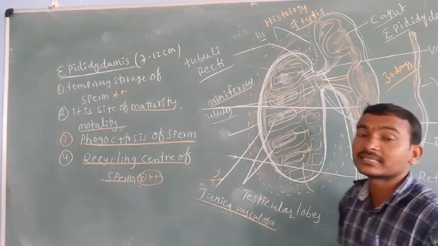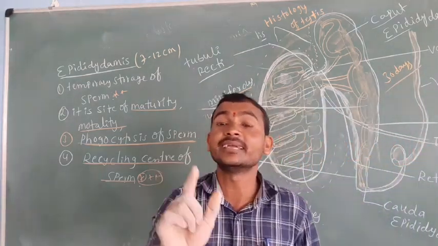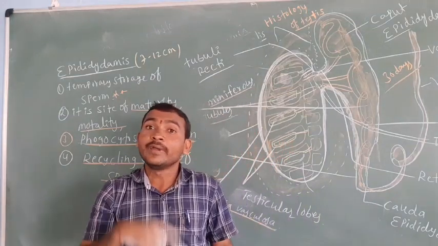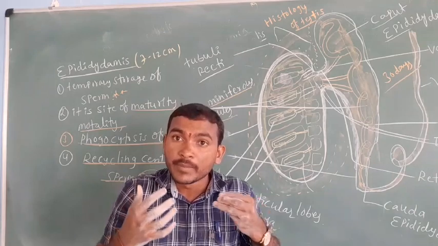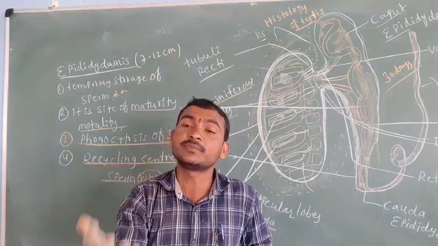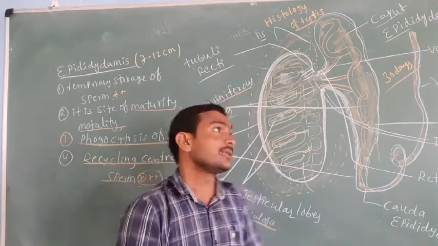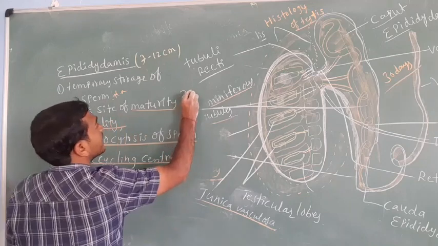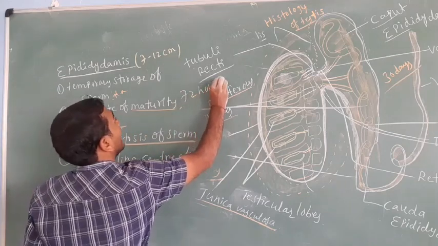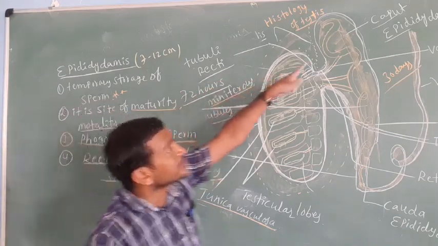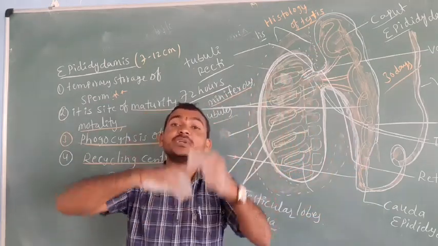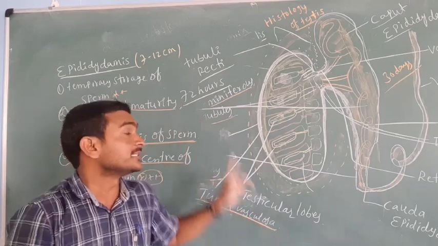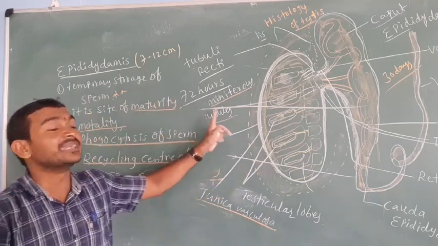But when the sperm is ejaculated from the male body to outside, they can live only 72 hours, but here to reach here only 30 days, means sperm maturation happens. This is about the epididymis.